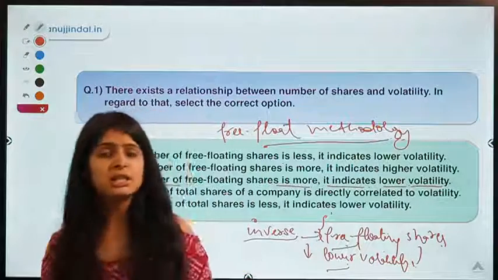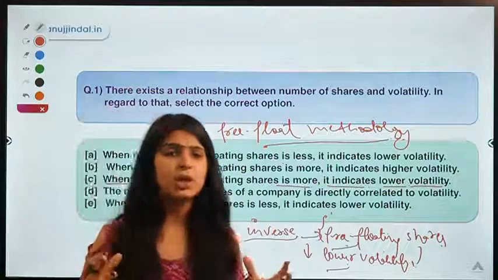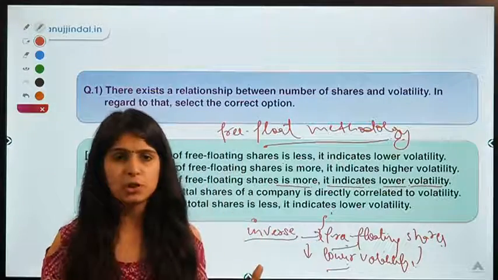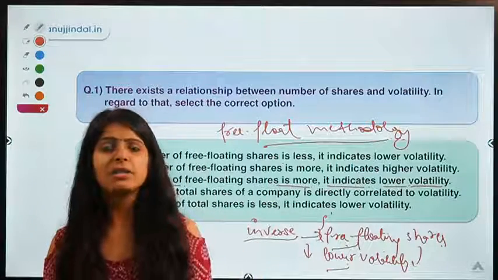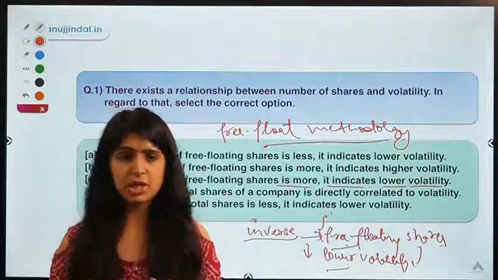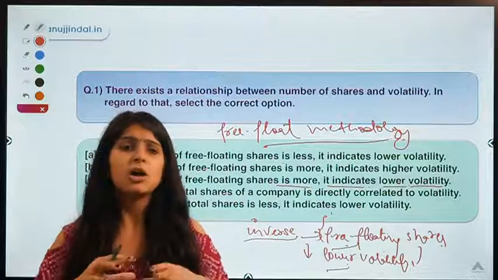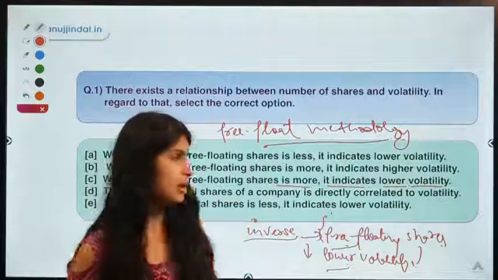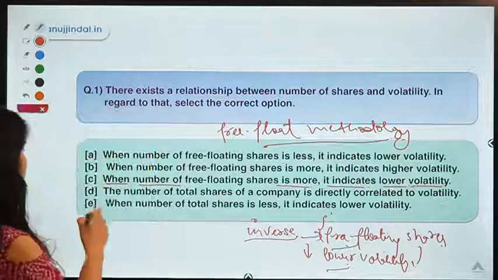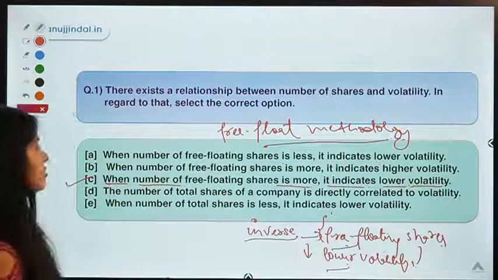But if, on the other hand, we consider a company which is smaller in size, with fewer free floating shares, then it might be easier for investors to buy those shares and move the prices, because the available shares are already very few and you can easily move the prices, right? So this is the correct option. Okay.